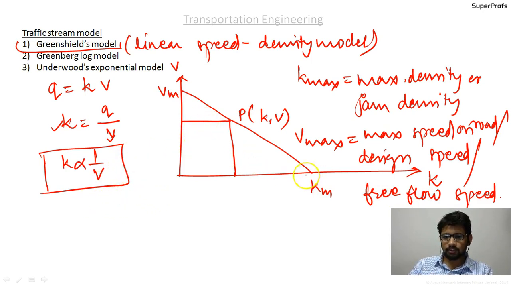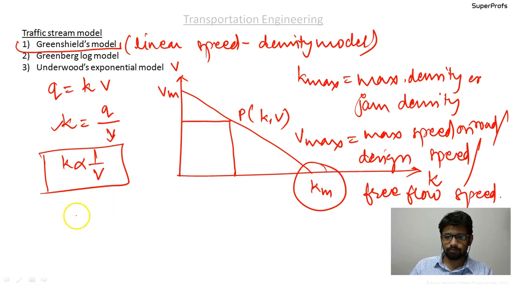What it states is that whenever the density is maximum, the velocity is minimum. For maximum density, velocity is minimum, and for maximum velocity, the density is minimum.